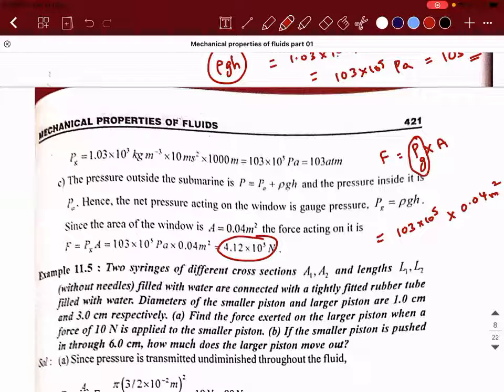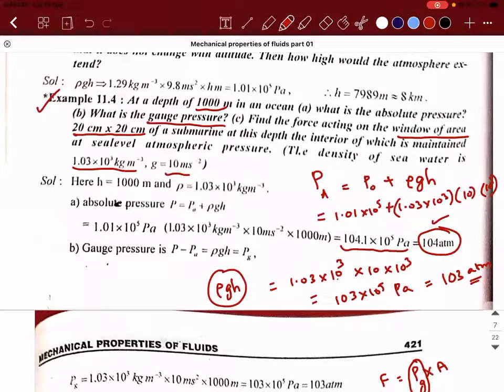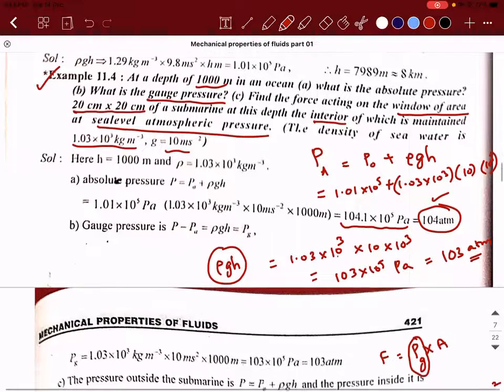Sir, why are we taking gauge pressure? Because read the statement, what did they say? At this depth, the interior of the submarine is maintained at the sea level atmospheric pressure. Okay, so what is the excess pressure that it is experiencing? So at that bottom, it will only experience the excess pressure. So it is because of this statement.